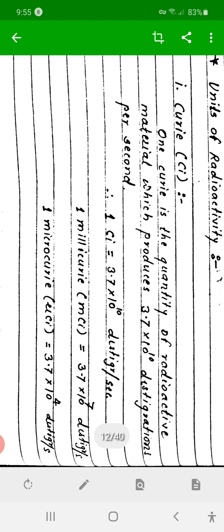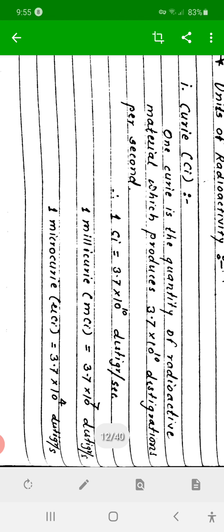Then 1 millicurie is equal to 3.7 into 10 raised to 7 disintegrations per second, and 1 microcurie is equal to 3.7 into 10 raised to 4 disintegrations per second.